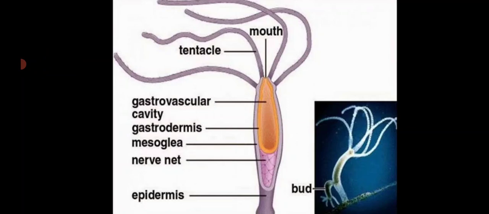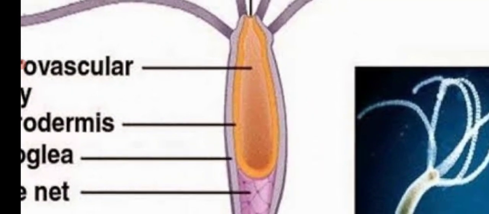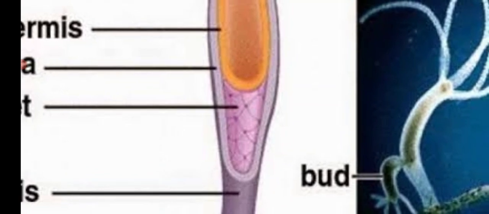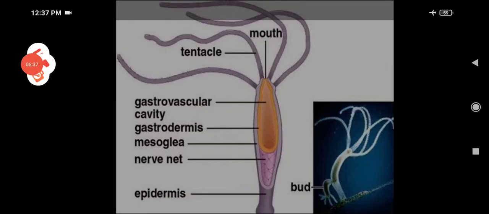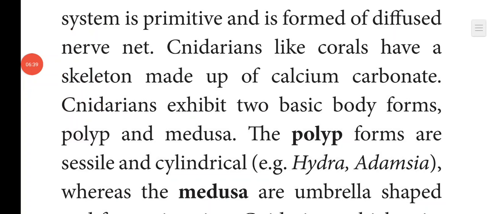Next, if you take the nervous system, it is primitive, that is very simple, and it is formed of a diffused nerve net. Here you can see the nerve net. Some cnidarians like corals have a skeleton made up of calcium carbonate. So the outer exoskeleton is made up of calcium carbonate.